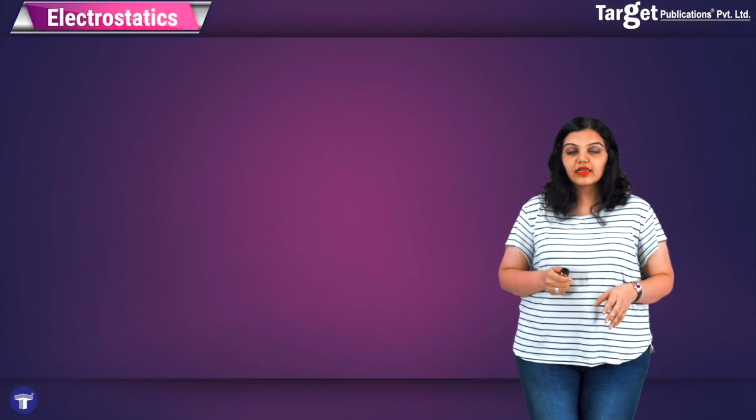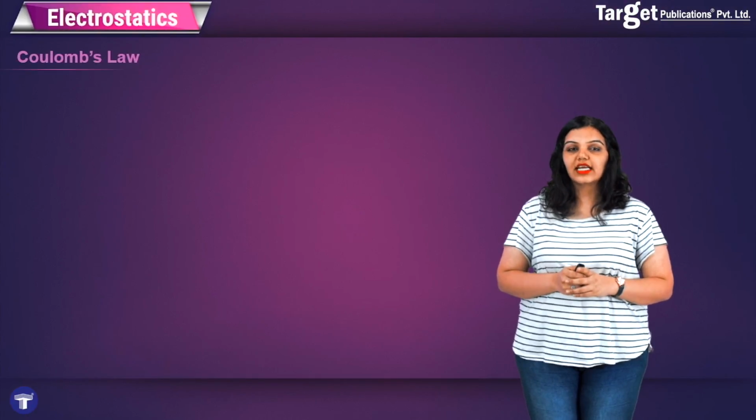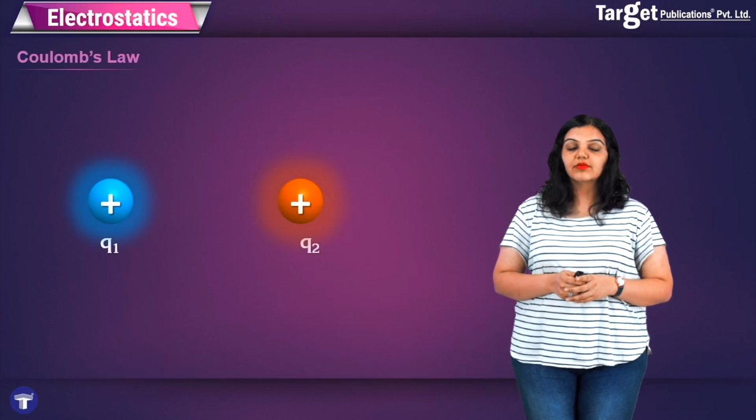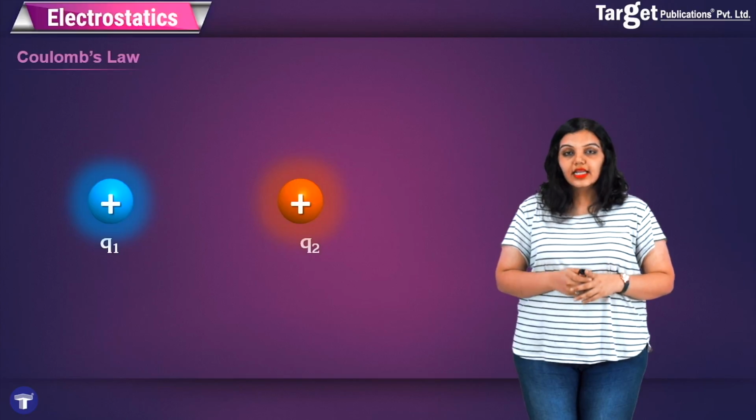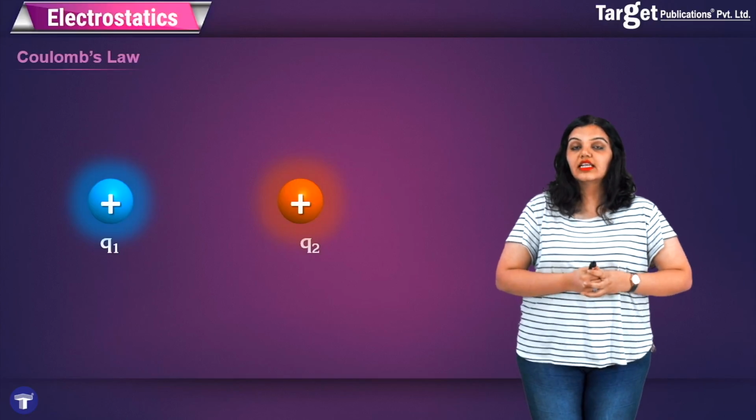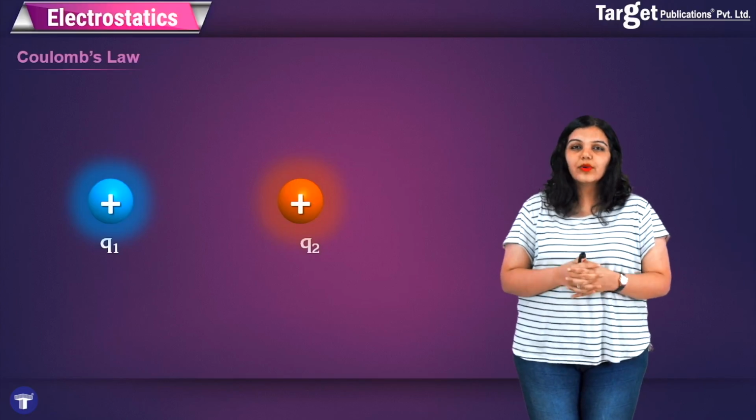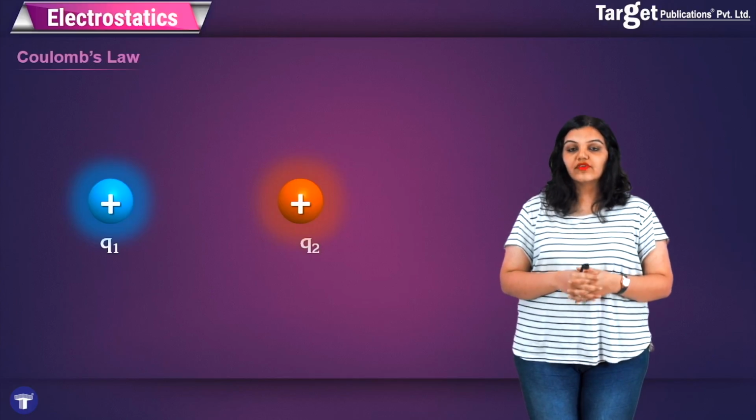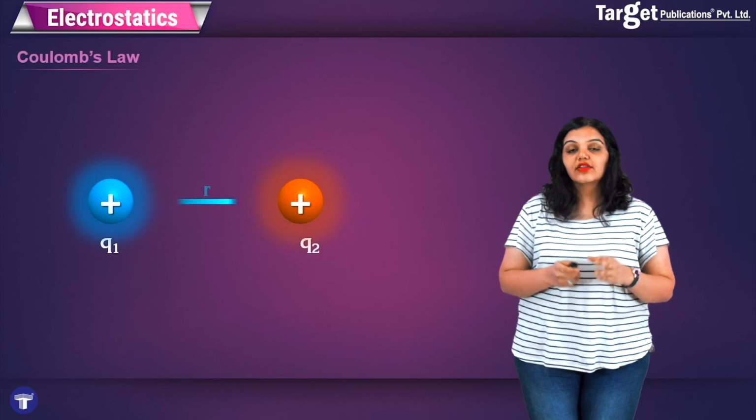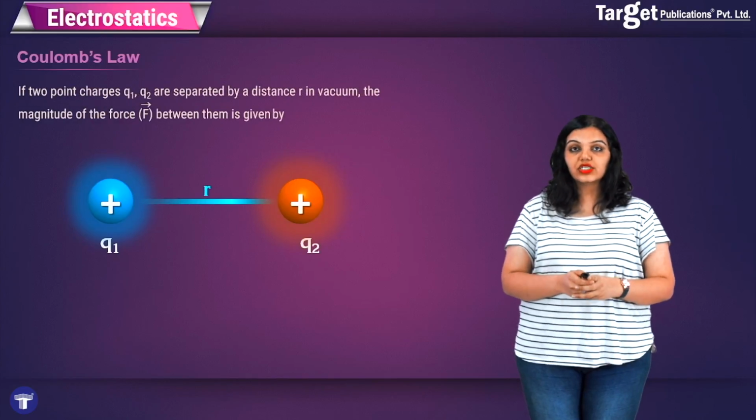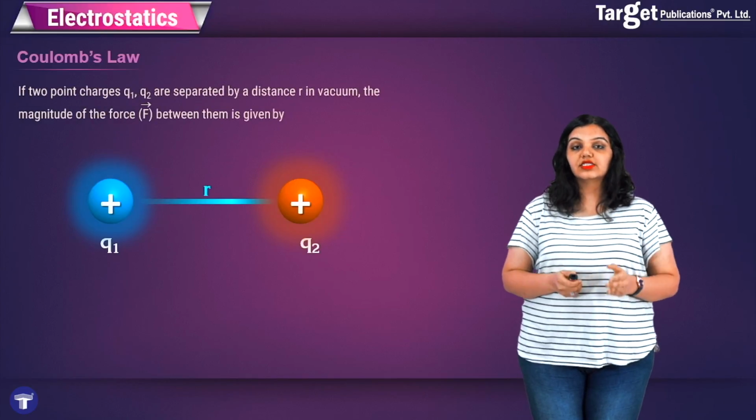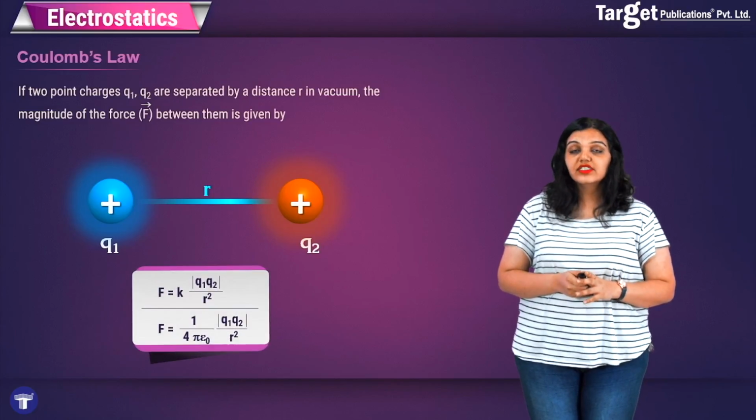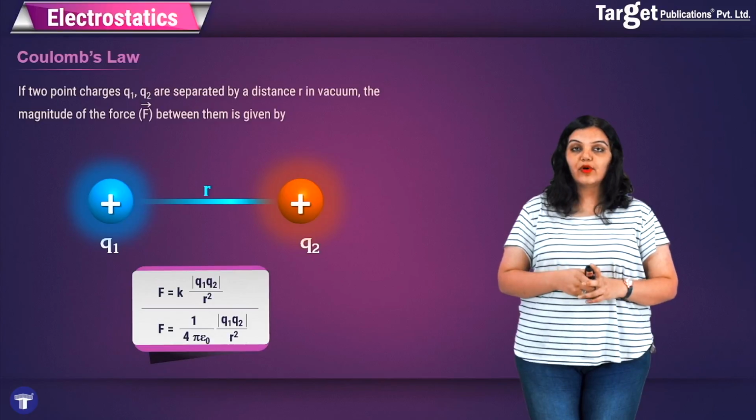The most fundamental and the most important law of electrostatics is arguably Coulomb's law. Coulomb's law gives us the force acting between two electric charges. As you can see, here we have two charges, Q1 and Q2, and they both are positive. In this case, Coulomb's law says that the force acting between these two charges, which are separated by a distance of r, is given in magnitude by the formula F is equal to K Q1 Q2 upon r square.